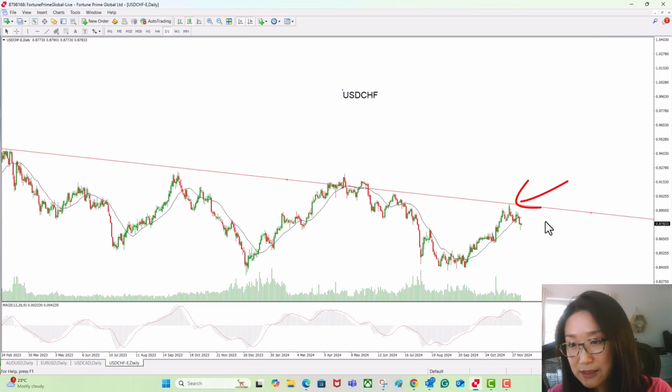And this week, the Swiss National Bank is expected to cut the interest rate by 25 basis points. However, the currency is seen as a haven asset, which could continue to support its upside momentum.